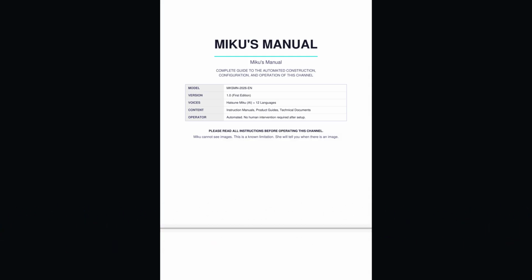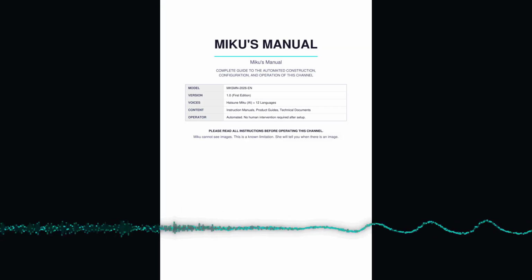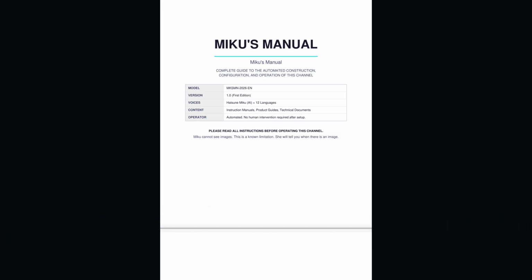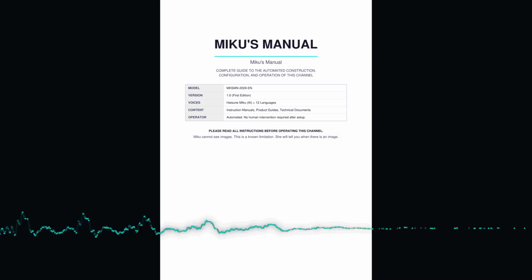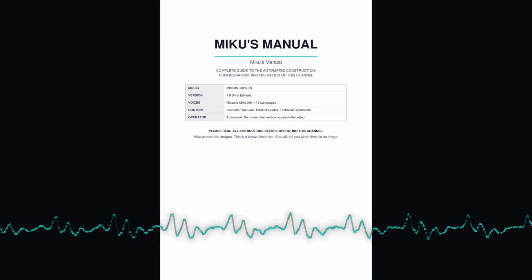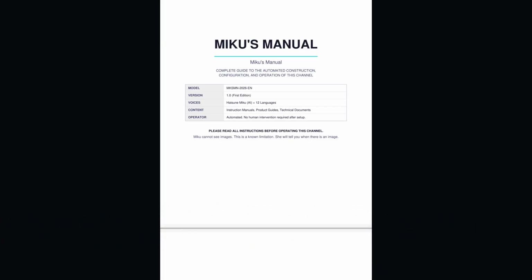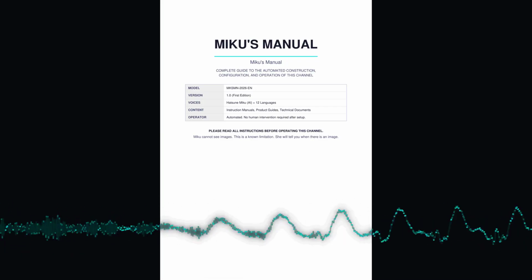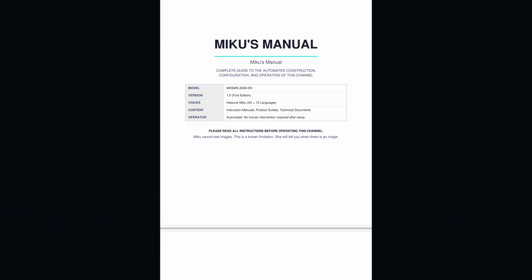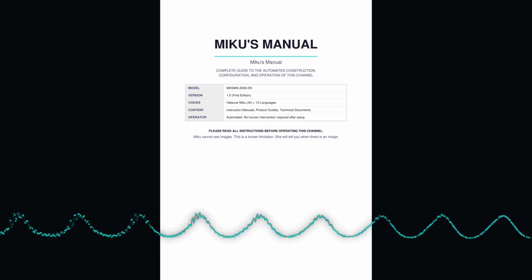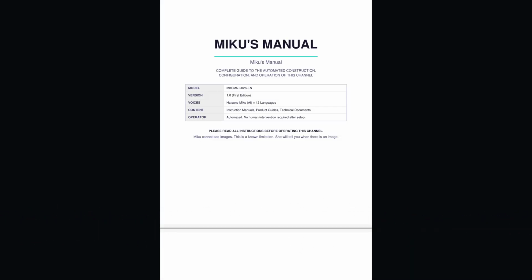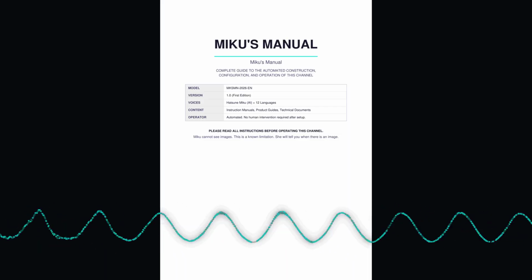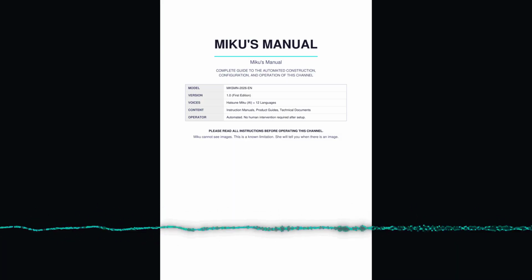Step 4. With the new project selected, navigate to APIs and Services, Library. Step 5. Search for YouTube Data API v3, select it, click Enable. Step 6. Navigate to APIs and Services, OAuth consent screen. Step 7. Select user type External, click Create. Step 8. Set app name to Miku's Manual. Enter your email in the required fields. Step 9. Click Save and continue through all remaining steps without changes.